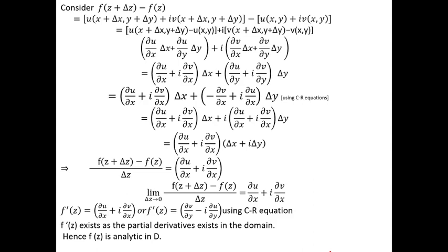So here we have the two conditions for function f of z to be analytic. One is the necessary condition. Necessary condition means if f of z is analytic, then it satisfies the CR equation. That is the necessary condition. What is the sufficient condition? For a function f of z to be analytic, f dash z exists. That f dash z is nothing but ∂u/∂x + i ∂v/∂x, or another formula is f dash z is equal to ∂v/∂y minus i ∂u/∂y. These two conditions are very useful in solving the problems.